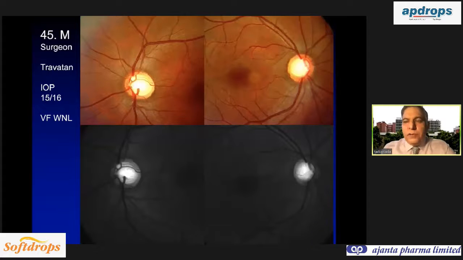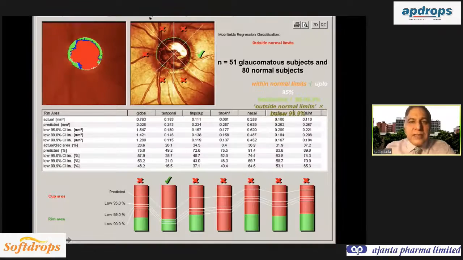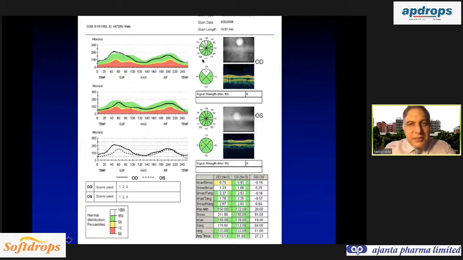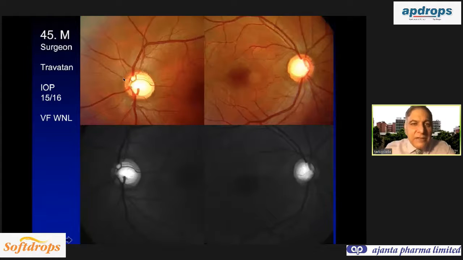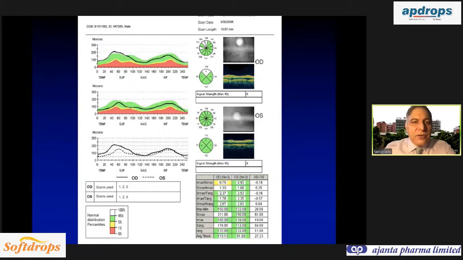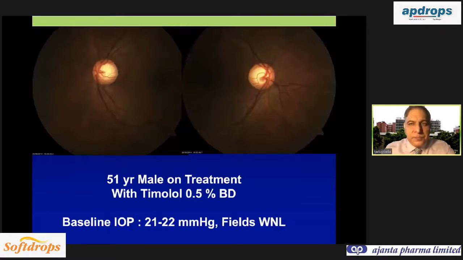So I'll just conclude with some case studies. This is a 45-year-old surgeon referred to me. He is on Travatan. IOP was well controlled, visual field within normal limits. You can see, looks like large cupping. So patient was treated for glaucoma, and this is the HRT showing 5 sectors cross. So patient was diagnosed as glaucoma. But on the OCT imaging, absolutely healthy retinal nerve fiber layer, and this was a large disc with a large cup disc ratio and physiological cupping. So with OCT, you could make a diagnosis of healthy RNFL and stop therapy.